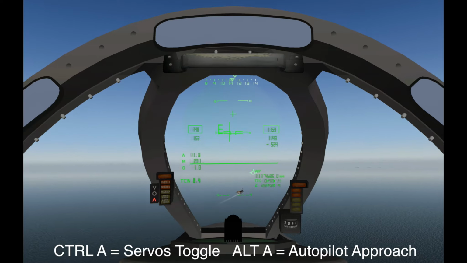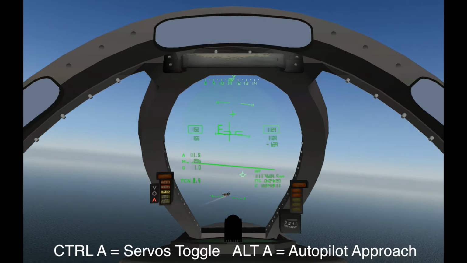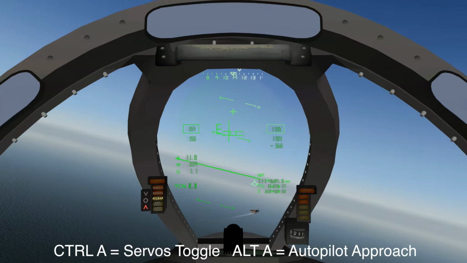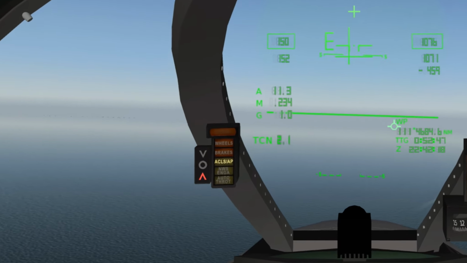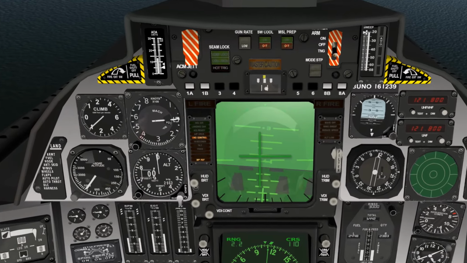Once on glide slope, turn the autopilot on and select Autopilot Approach. If you are coupled, an autopilot visor light will be visible in the windscreen and on the left side of the VDI.